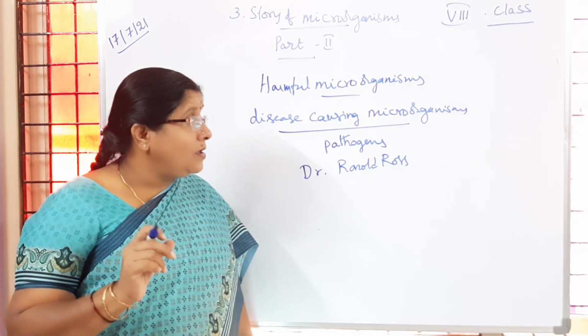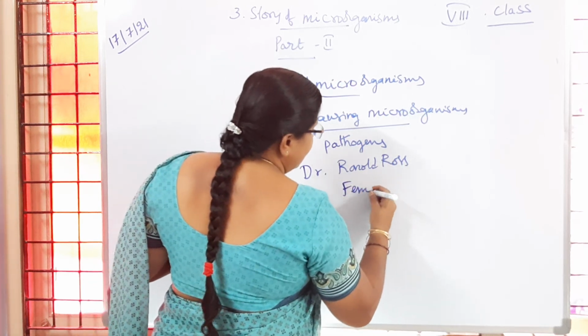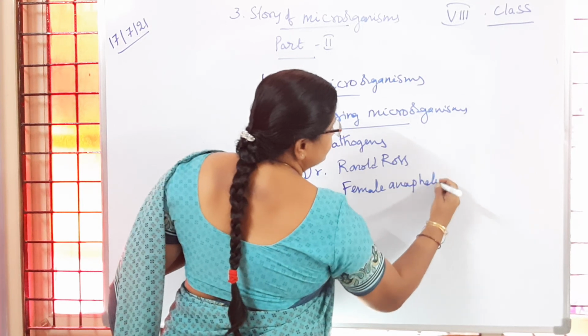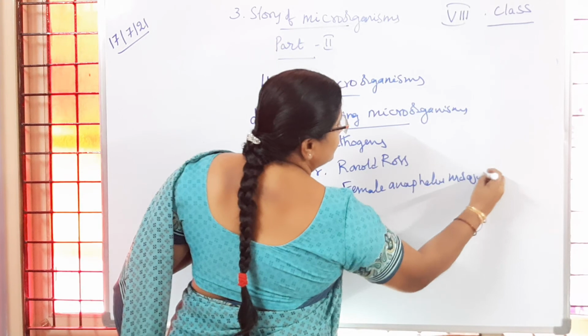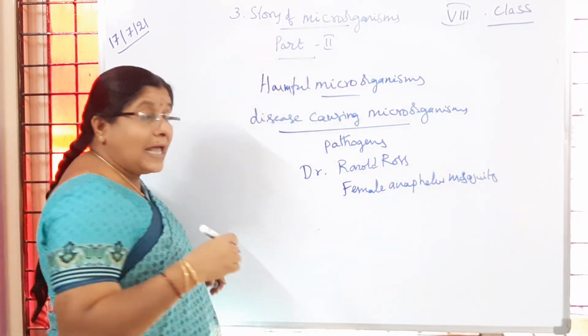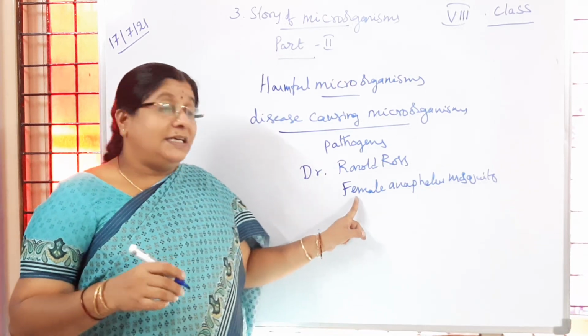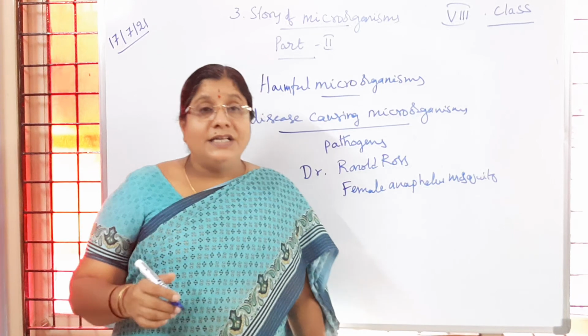Which mosquito? Female Anopheles mosquito. So this female Anopheles mosquito is responsible for the transmission and spreading of the disease.